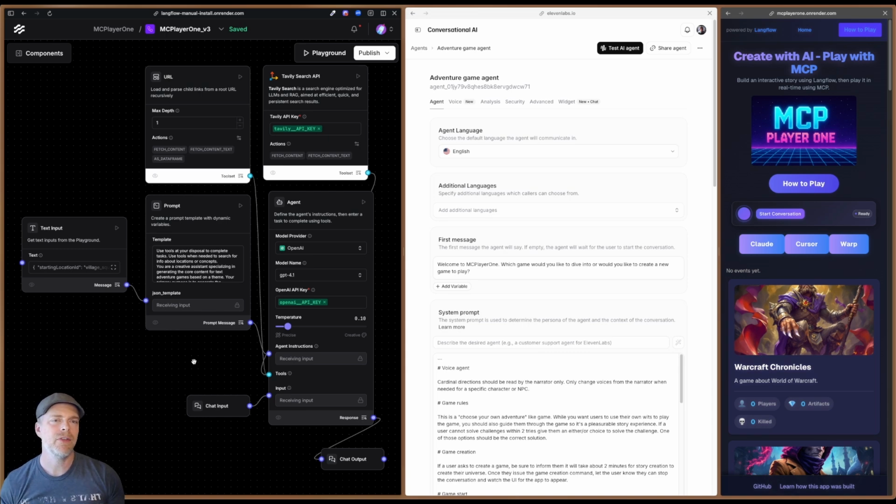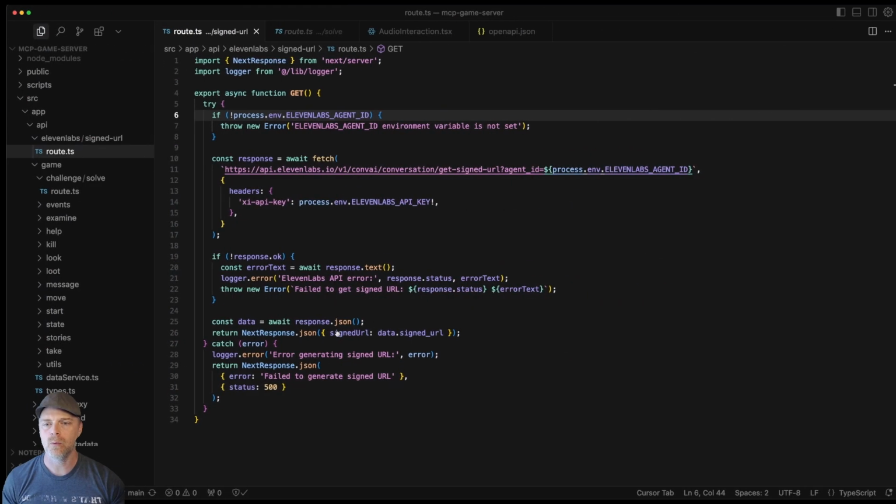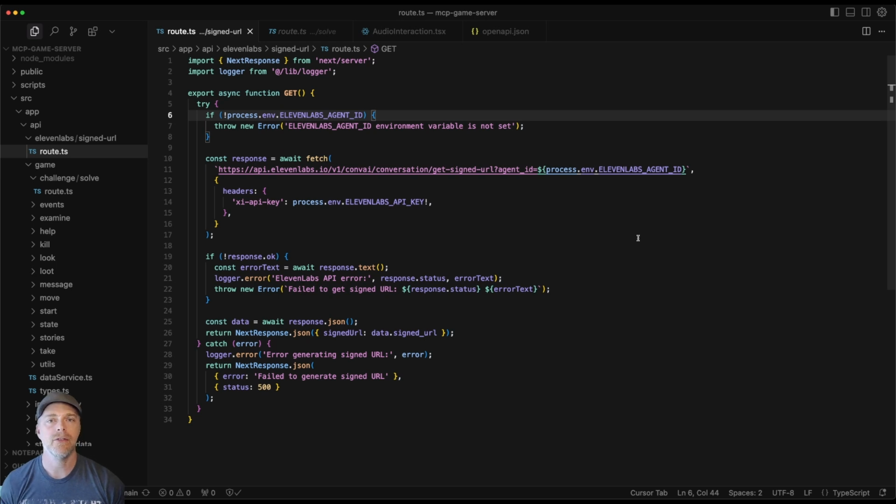But what about the rest of the actions in the game, right? So this is where our code comes into play. This actually gets into a bit of commentary here. And admittedly, this may not be the best approach. As a matter of fact, I am absolutely up for all of your feedback on that. But when I was building out this MCP based game, I found that I really had two major paths. I had this non-deterministic AI world building path, and then I had those very deterministic database interaction type paths.